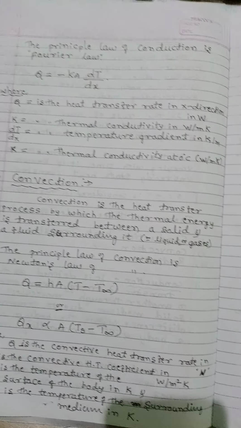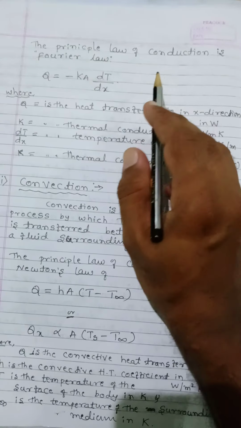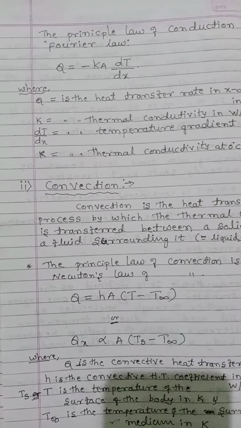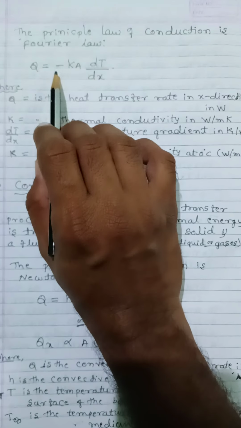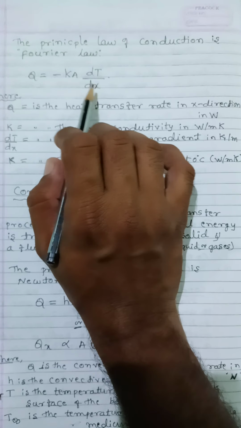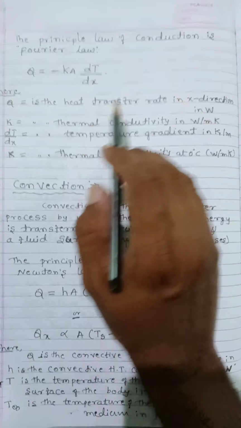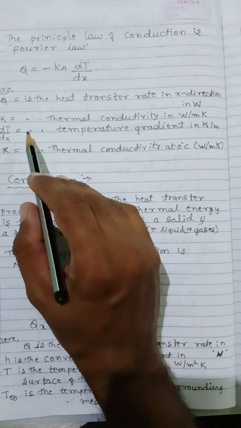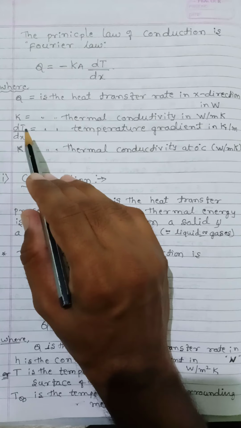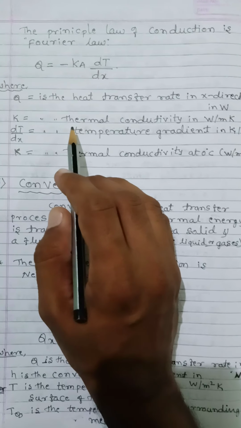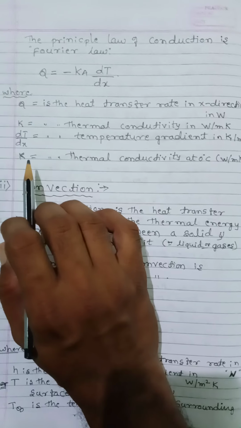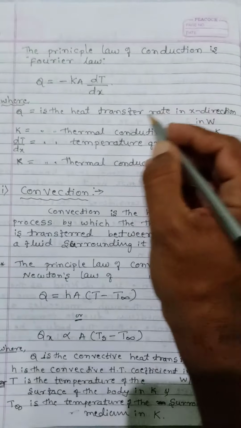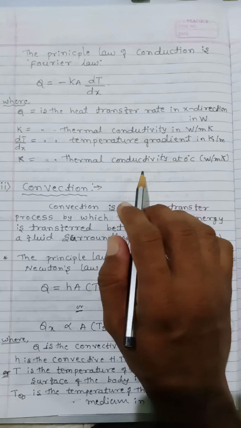Now we will represent this in the form of a mathematical formula. The principal law of conduction is Fourier's law. Fourier's law is given by Q = -KA dT/dx, where Q is the heat transfer rate in the x direction in watts, K is the thermal conductivity, and dT/dx is the temperature gradient.